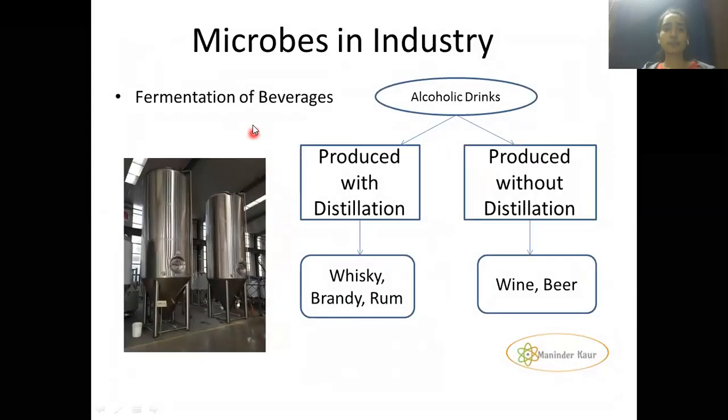Next, if I talk about microbes in industry, the basic things where it comes are, one, the cake or pastries industry, and second, the fermentation of beverages, that is the drinks which are made from alcohol. Microorganisms are very much useful for this, and the master organism that is responsible for this is Saccharomyces cerevisiae.